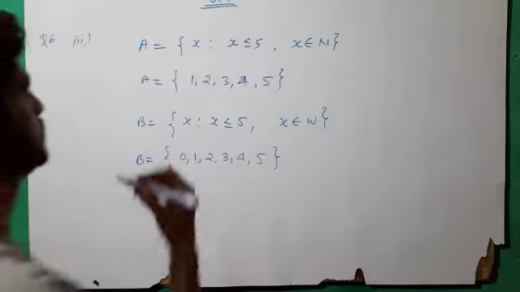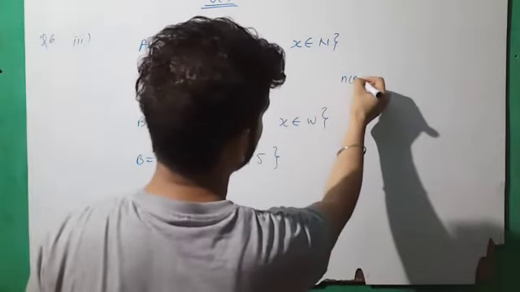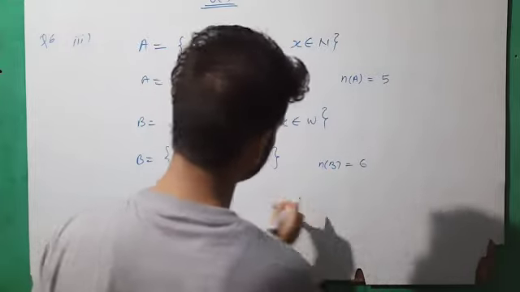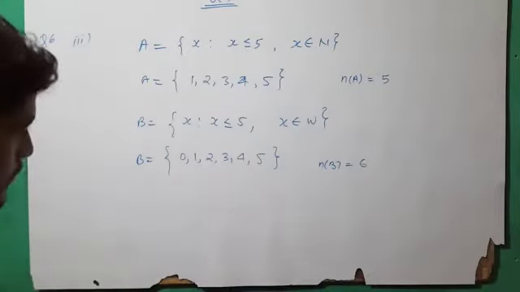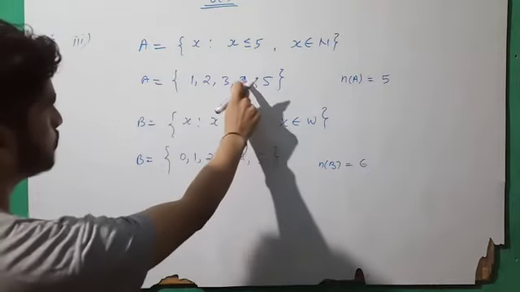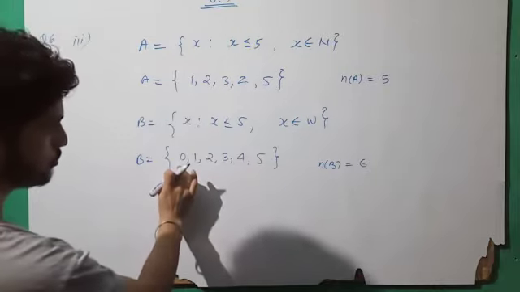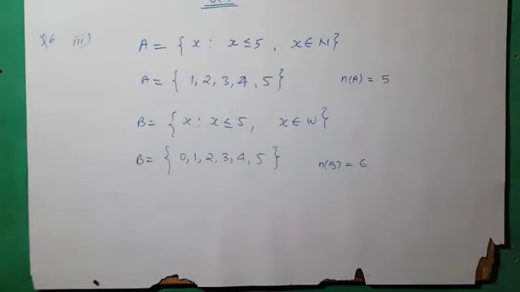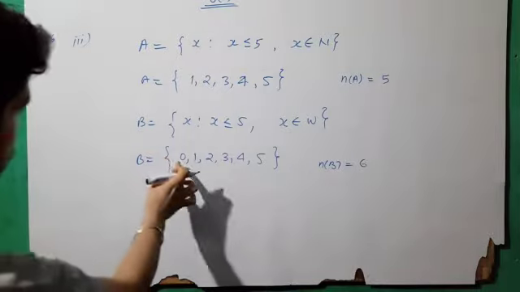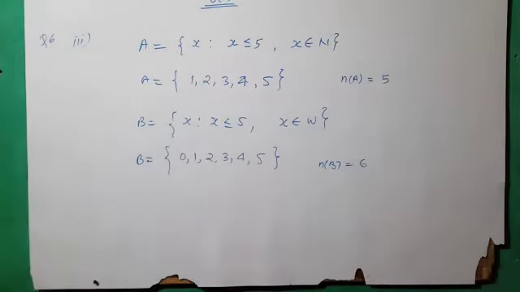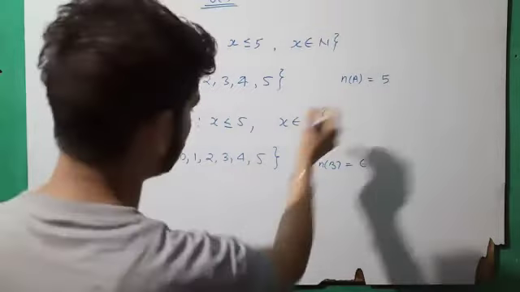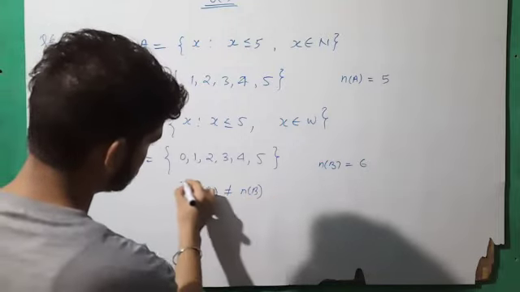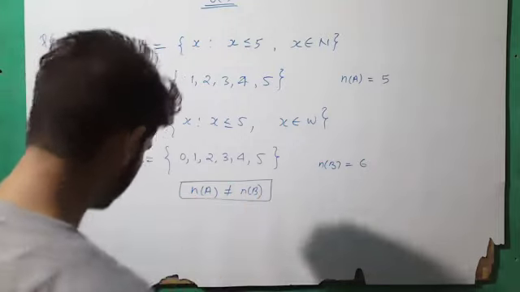No. Why? First reason, the number of elements in A is 5 and the number of elements in B is 6, because 0 is also a whole number. Second, we have one more number in set B, that is 0. So we have one disjoint element, because this is not common in both of these. Or we can say n(A) is not equal to n(B), which means these two sets are not equal sets.